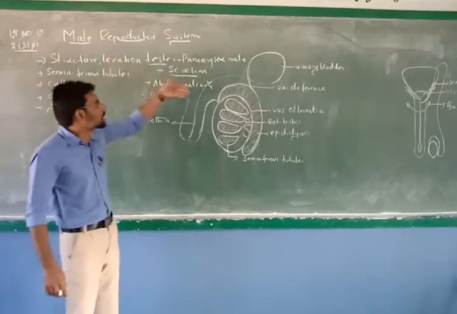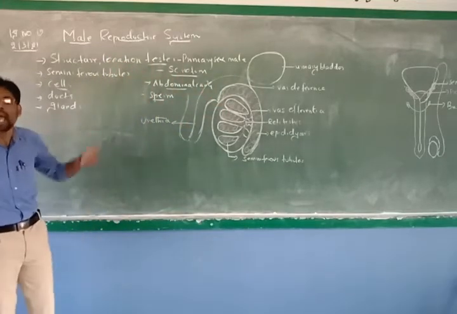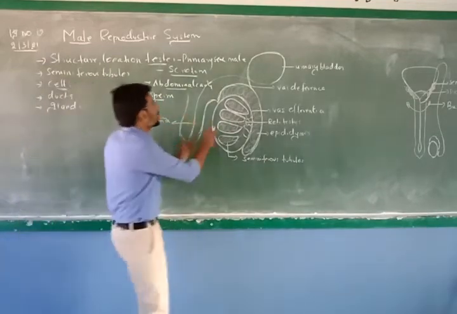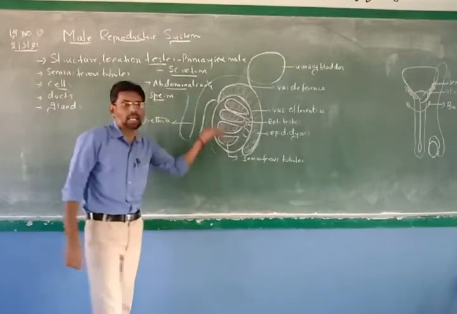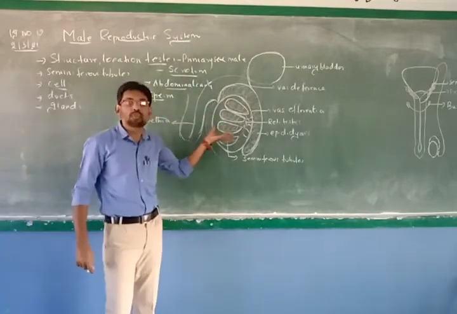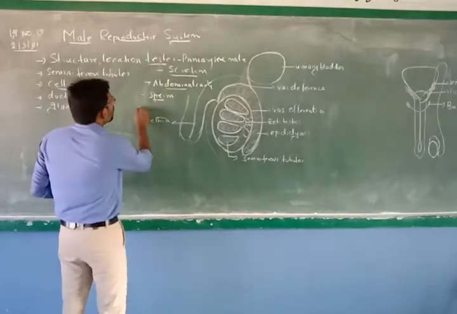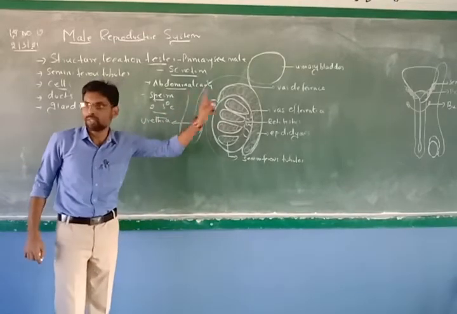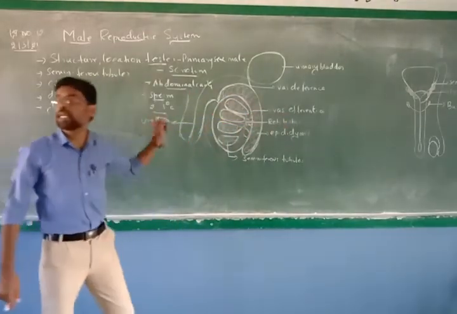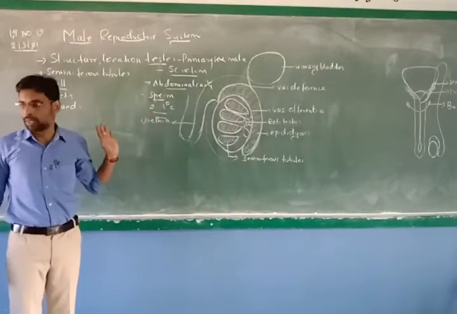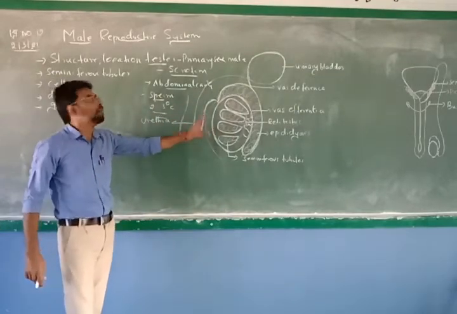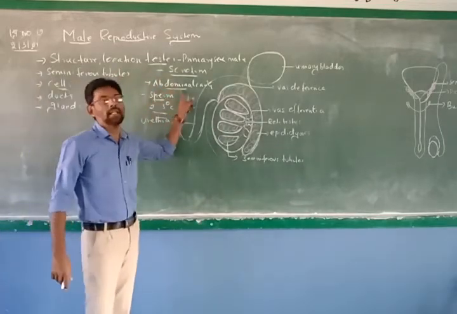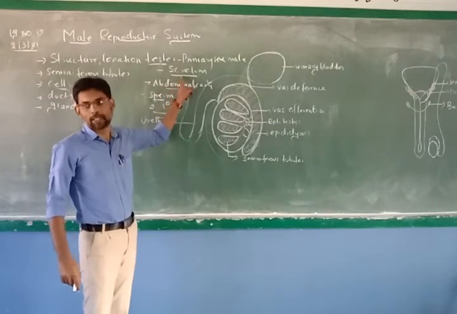So, the testes are located outside the body, hanging outside the body, present inside a sac-like structure called the scrotum sac. This is the testis which is covered by a sac-like structure. In that, the testes are located. The temperature is 2 to 3 degrees Celsius lower than the body temperature. If you compare the testis temperature and body temperature, it is 2 to 3 degrees Celsius lower. At that temperature only, the testis can produce viable sperm cells, and that is the reason the testes are located outside the abdominal cavity in the scrotum sac.